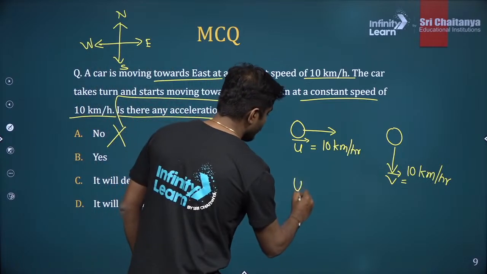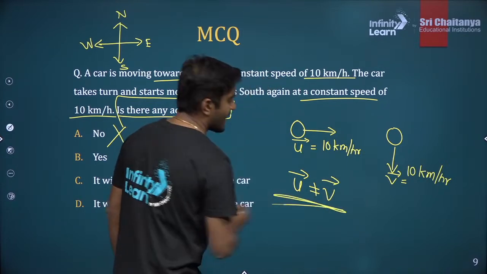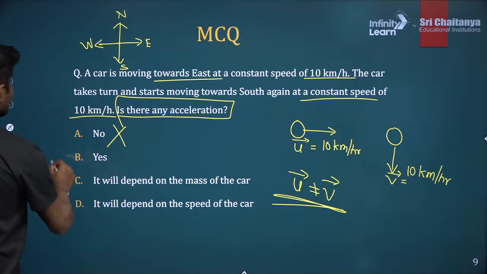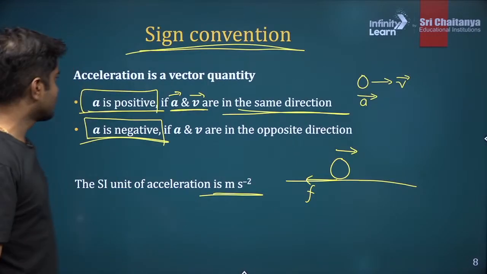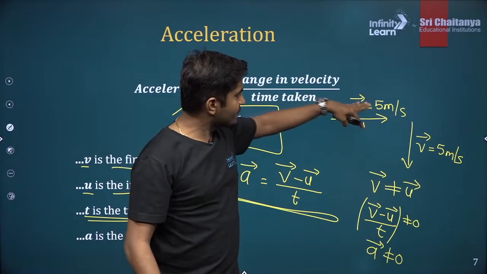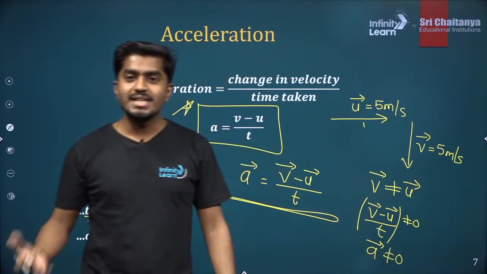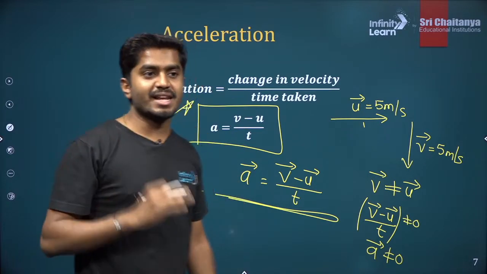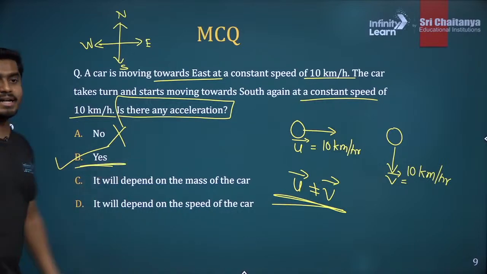So u is not equal to v, and because of that, there is an acceleration. So the answer is yes. I told you a similar question earlier, it was 5 meters per second, and I proved that acceleration is not equal to 0. That means there is an acceleration. So option B is the correct option.